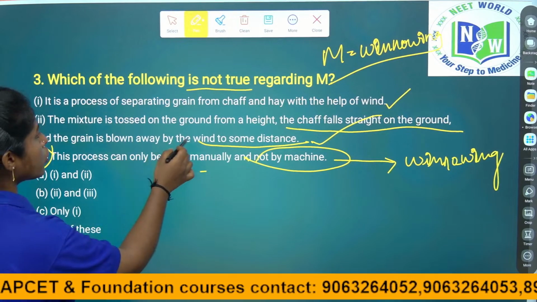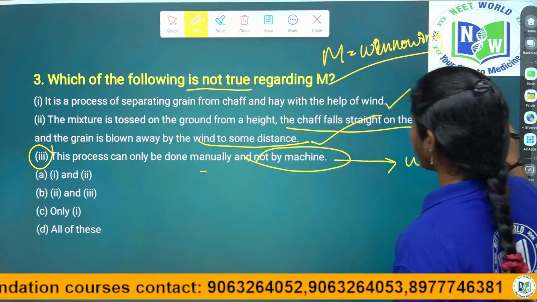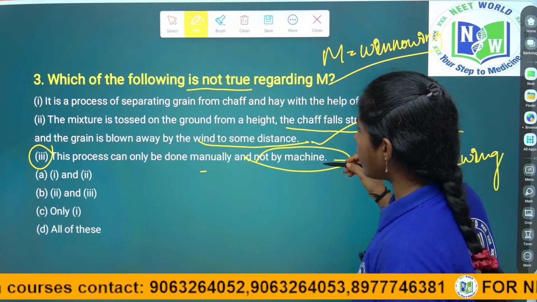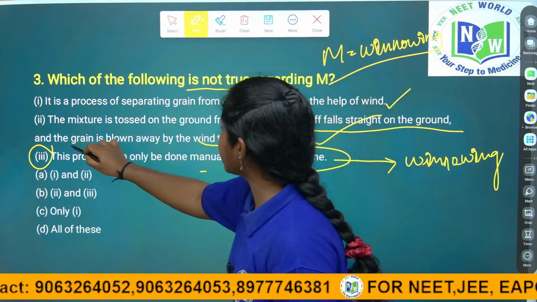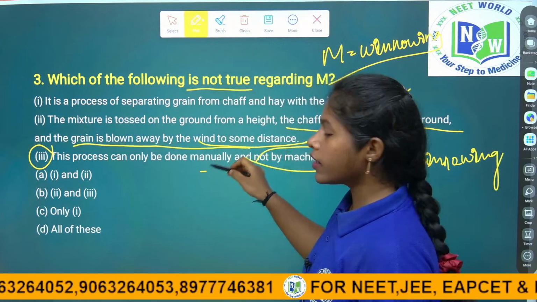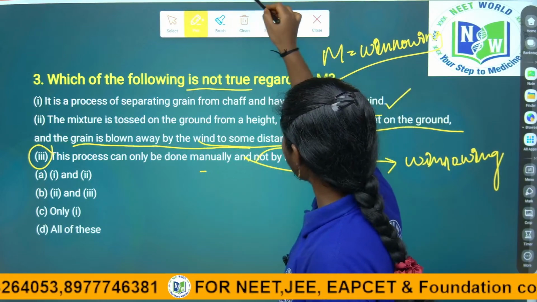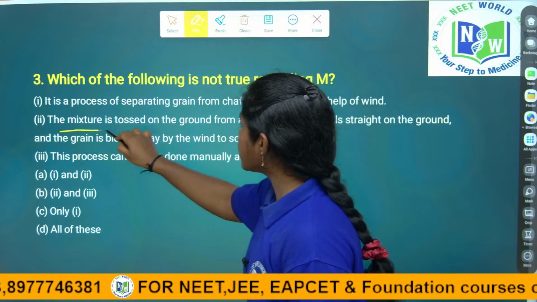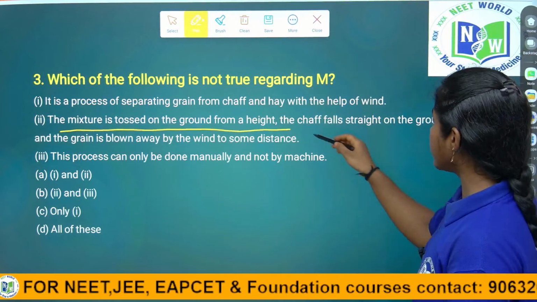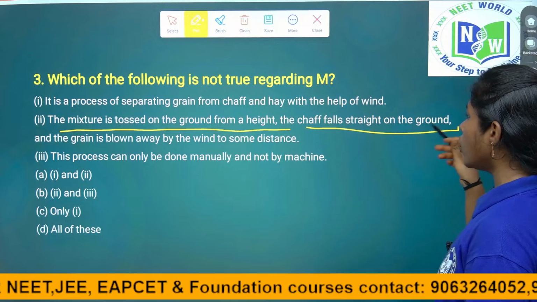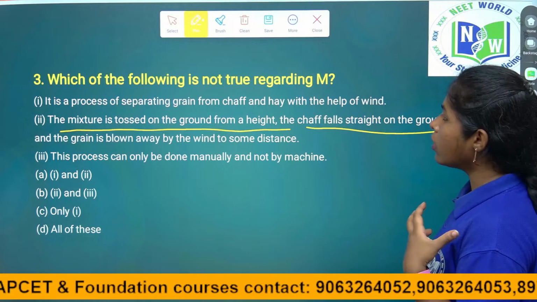The mixture is tossed to a height, and the chaff falls straight on the ground and the grains blow away. No, here see, we made a mistake. Here the chaff is blowing away from the wind. Grains are not blown away, right? So, the answer is 2 and 3. One minute. See, the mixture is tossed above the ground. This sentence is correct. Next, the chaff falls straight on the ground. Not chaff; the grain will go straight on the ground. No, not true.